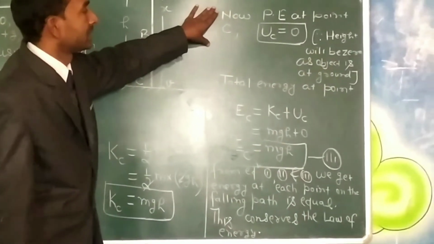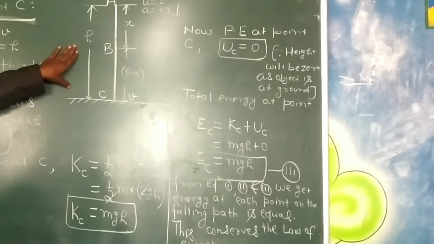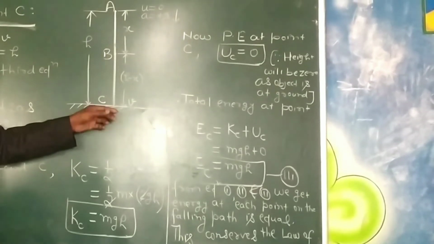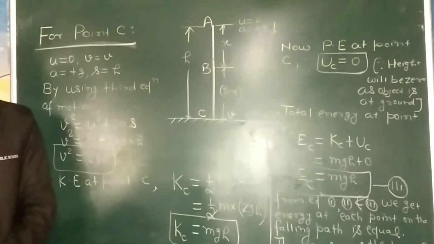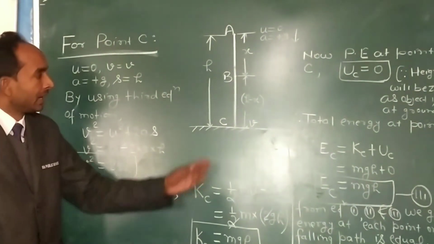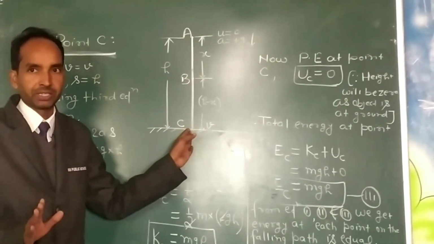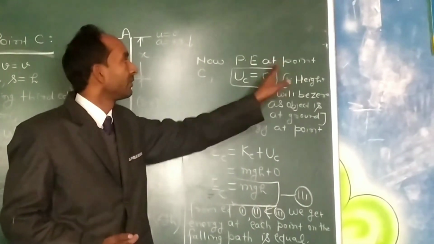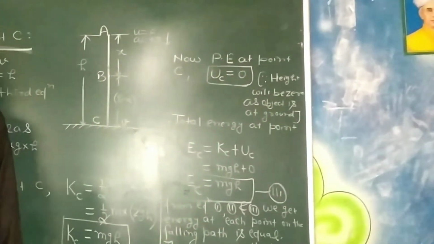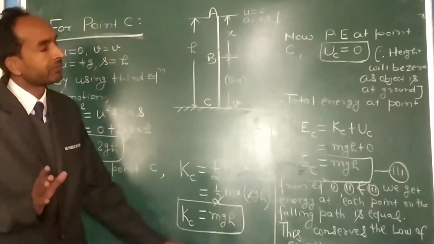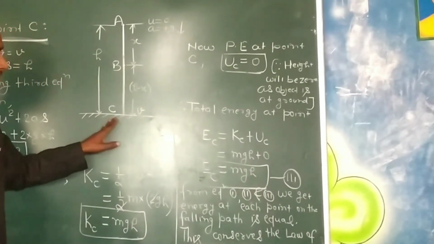Now the potential energy at point C. Since the body has fallen on the ground, at this point the height of the object is 0 because height is taken from the ground level, and since the body is already at the ground, there is no height, so h will be 0. When h is 0, the potential energy UC will equal mg into 0, which gives 0. So potential energy at point C will be 0.